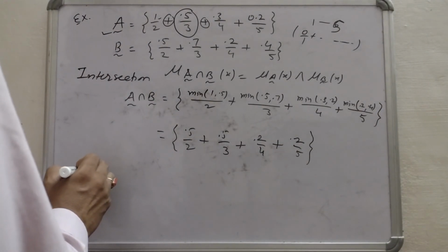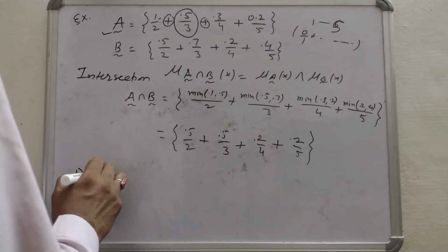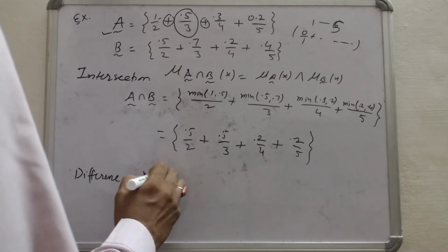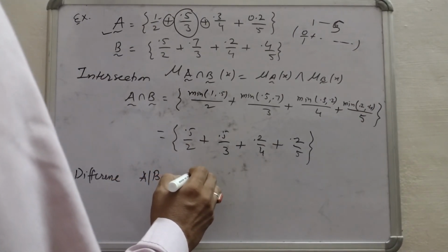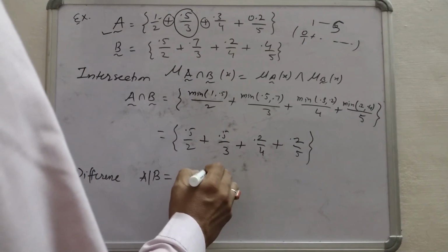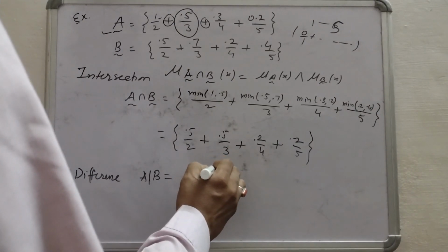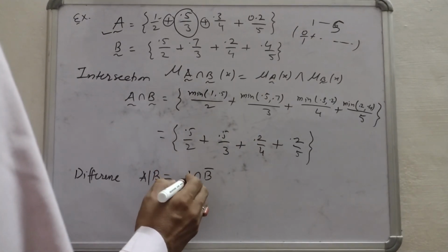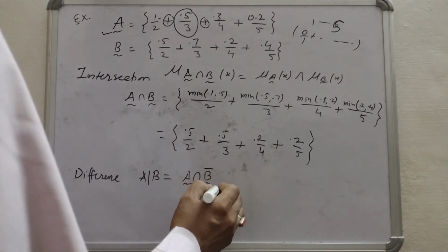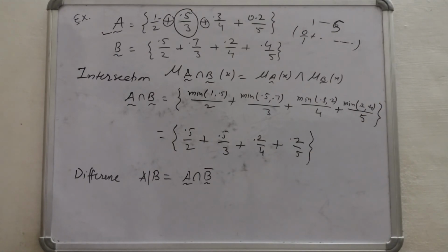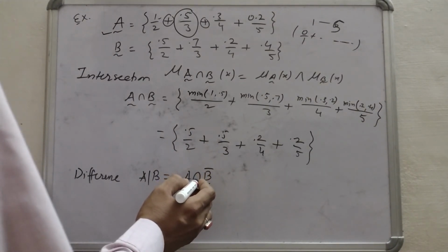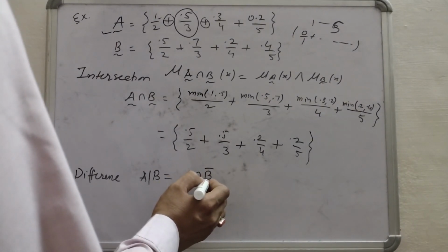Similarly, the difference: A difference B equals A intersection B's complement. So we take the intersection of A and B's complement.